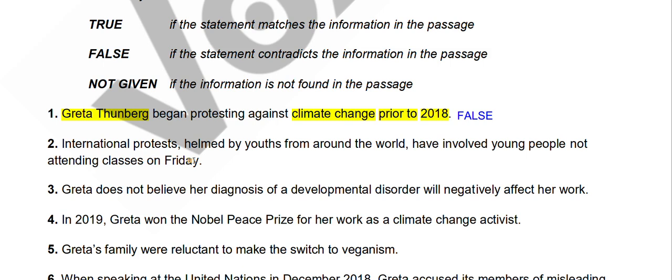Moving forward to the second question. International protests held by youths from around the world have involved young people not attending classes on Friday. So international protests, okay, how were they protesting? Young people around the world, obviously international protest means around the world, did not attend classes on Friday. You might be thinking it's a sort of win-win situation: you are protesting for the environment but also skipping classes.